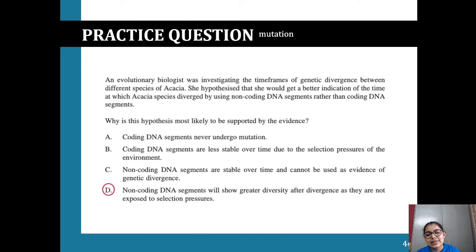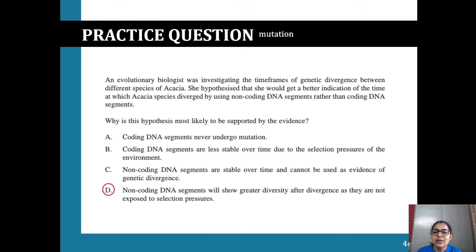Then, non-coding DNA segments are stable over time and cannot be used as evidence of genetic divergence. We can see that's wrong because firstly you can't assume it's stable over time. Mutations can affect non-coding DNA and will affect phenotypic expression. Earlier we looked at how mutations may affect the promoter region and the introns, so we can't go off that assumption.